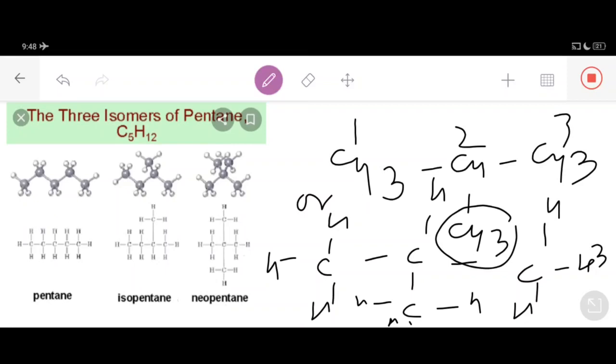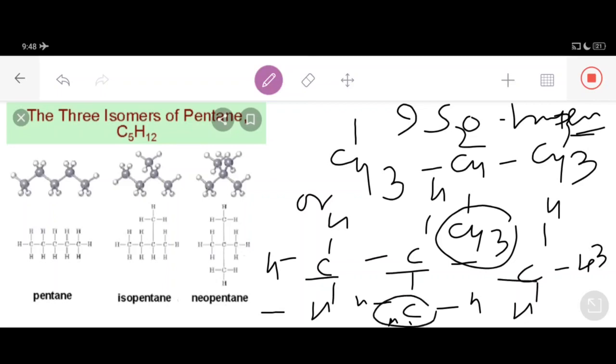So this isomer is known as isobutane. The second isomer of butane is known as isobutane. This is the second structure. In this case, 3 carbon atoms can be put in a straight chain: first carbon, second carbon, third carbon, and another is below the straight chain.